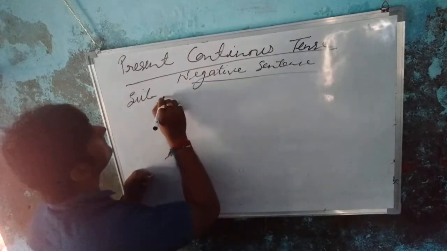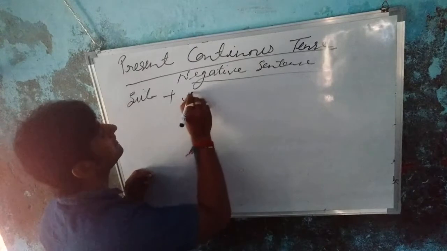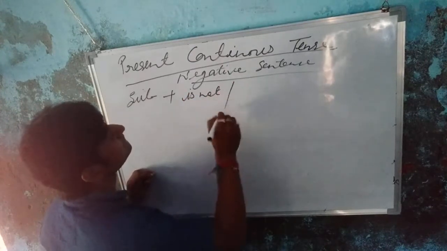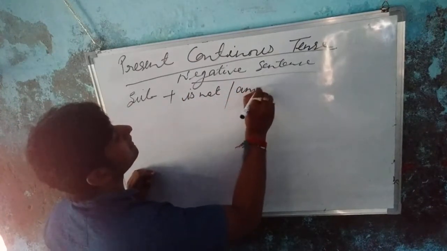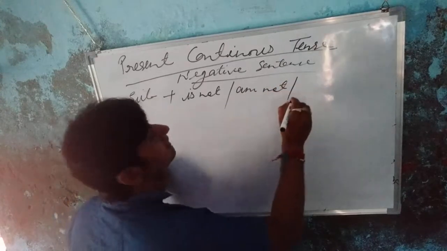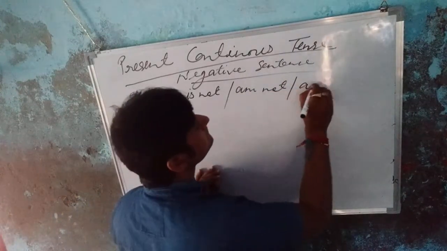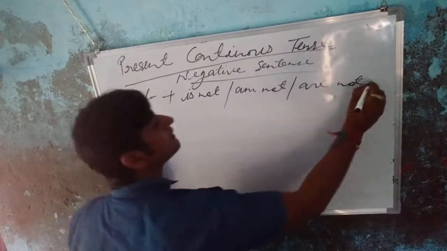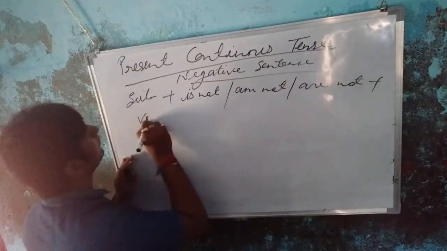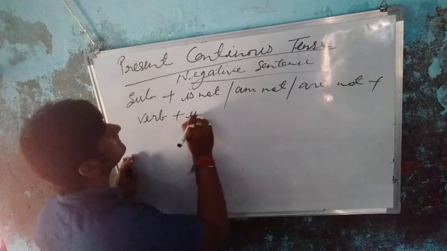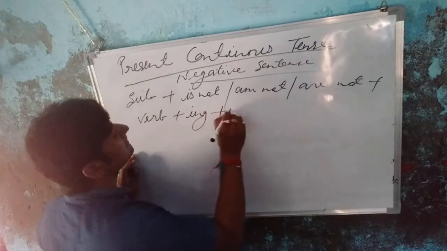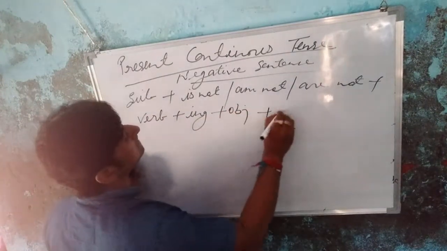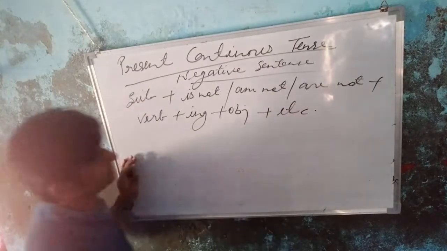First write the subject, then is not, am not, or are not, plus verb plus ing plus object plus etc.